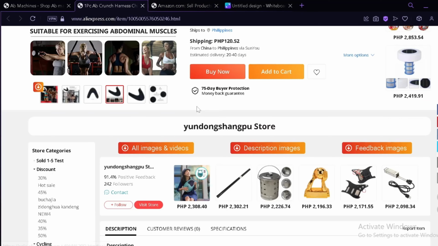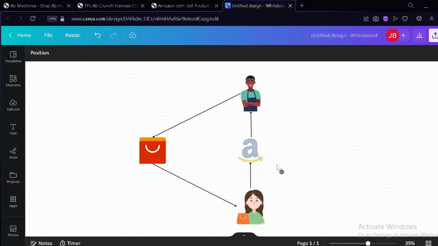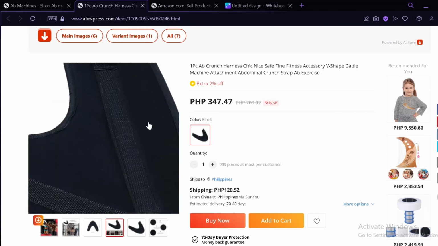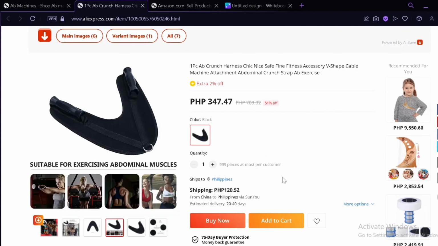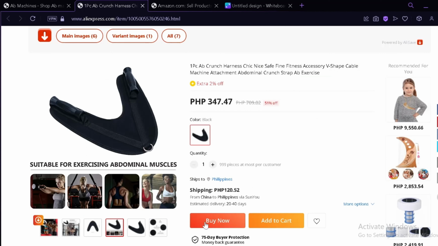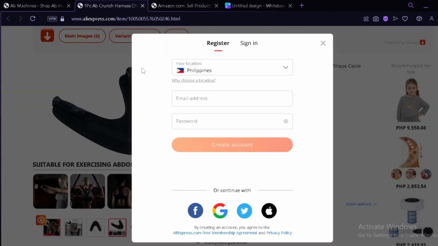Now, like what I said earlier, this is how our scheme would work, right? If the person ordered from our Amazon, let's assume this is our Amazon store and people ordered out of this. And when they click on buy now or at the cart, and then when they proceed to check out the product, you'll be able to receive their address and contact information. Now, going back here, you're going to go back to AliExpress. You're simply going to click on buy now again over here on AliExpress this time, and you're going to order with the information that the customer has given to you through Amazon.